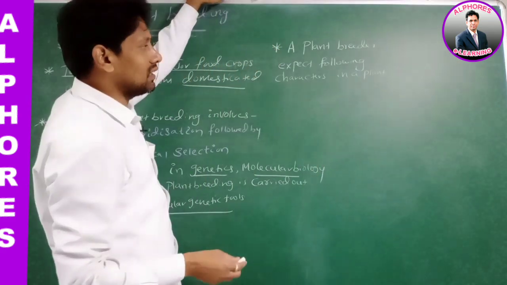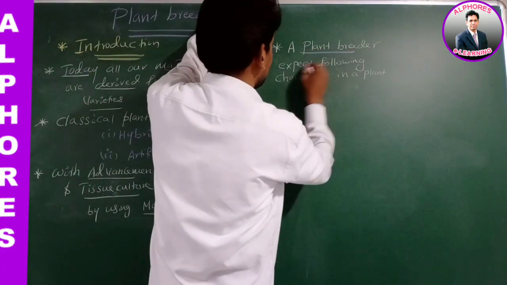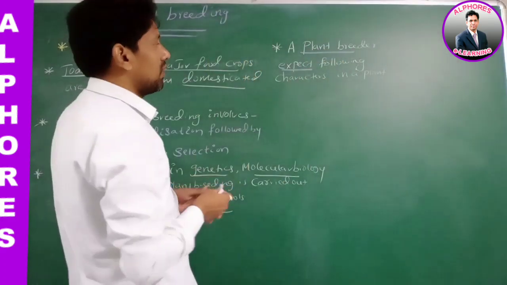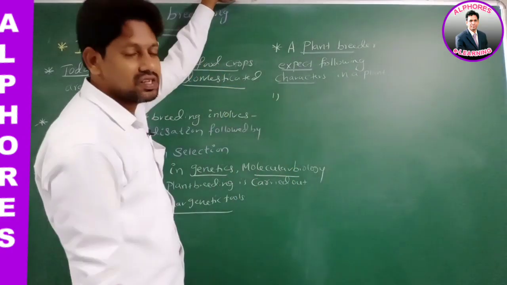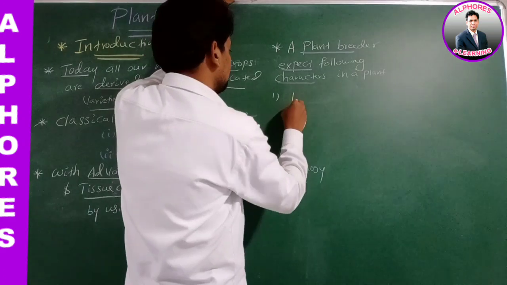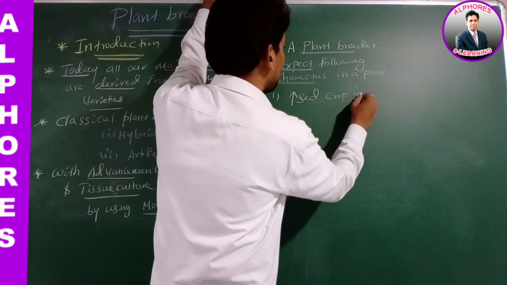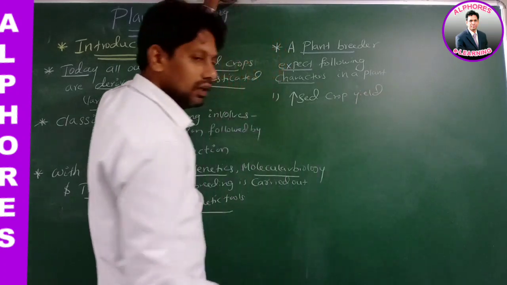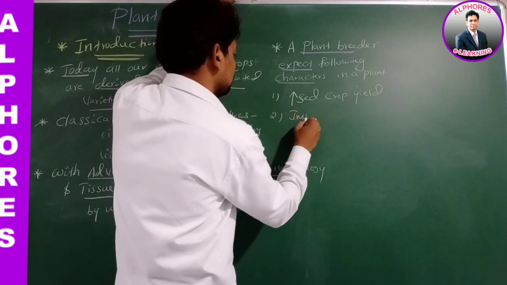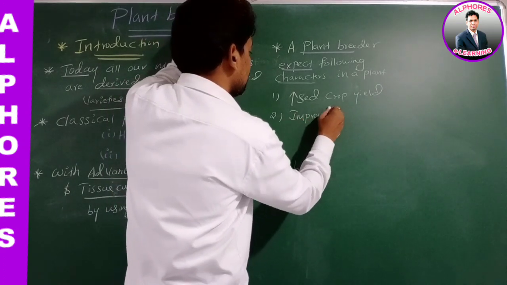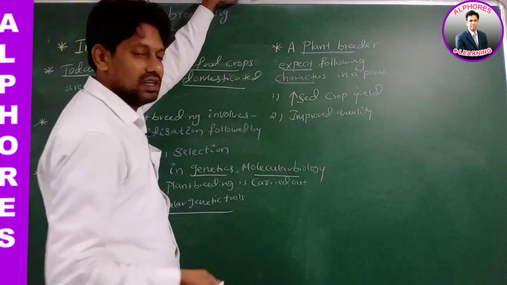What are the characters a plant breeder is expecting in a plant? Number 1: increased crop yield. Number 2: improved quality.